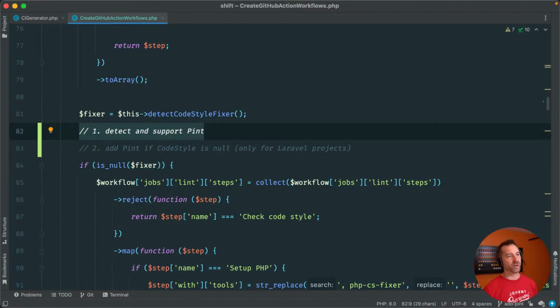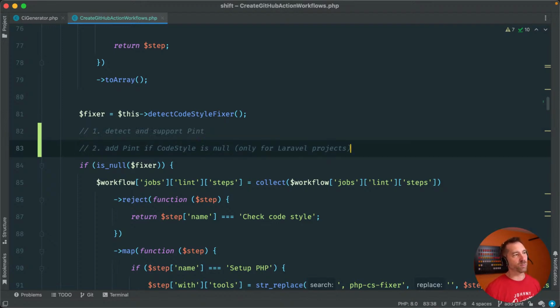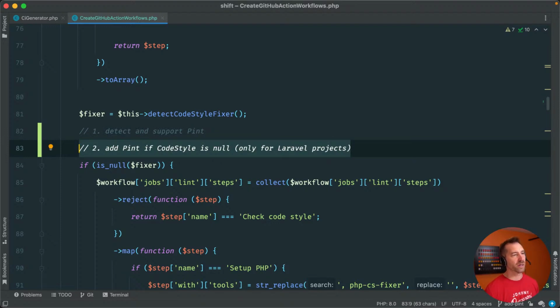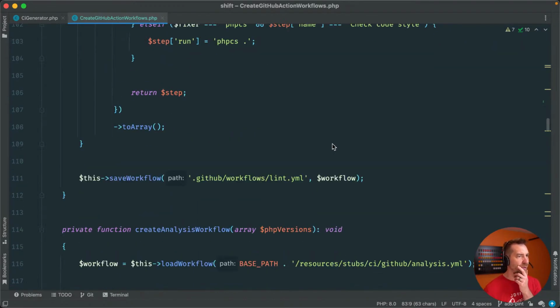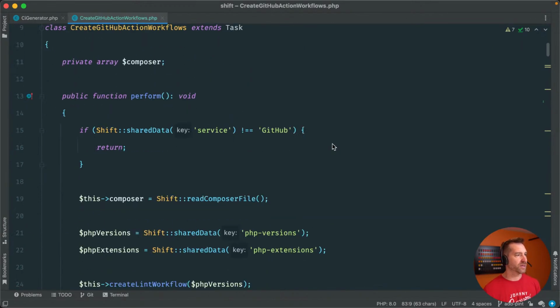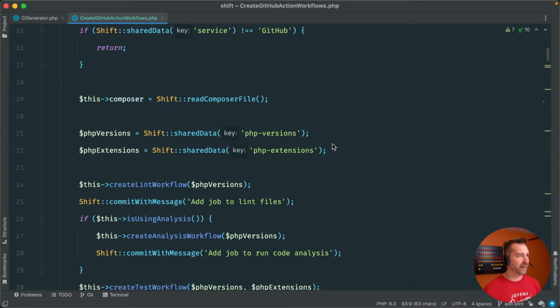It should be pretty straightforward. If we find a pint style sheet, we should be dumping that in your project, and then we'll add a test for the second one, which is if we don't find any style sheet, and you happen to be a Laravel project, then we would want to add that as well. Now, I don't know if we have anything in here that detects if you're Laravel or not. That may be something we need to mess with.